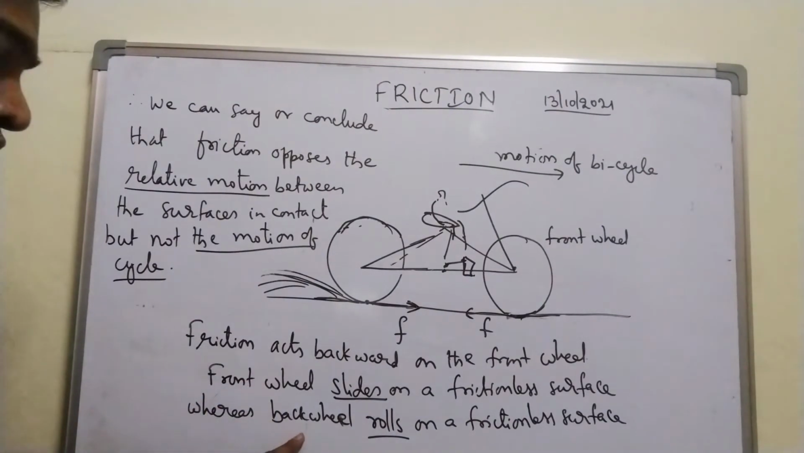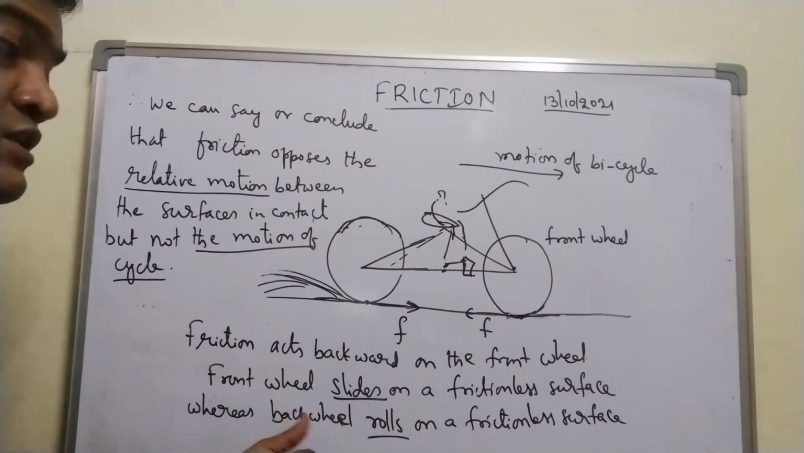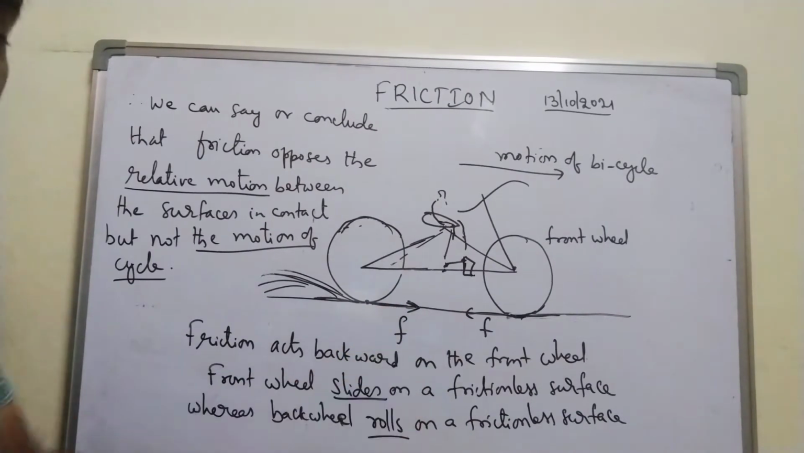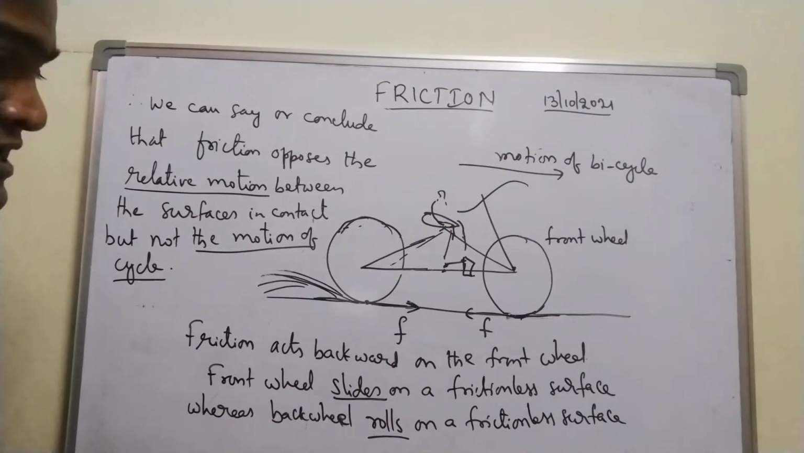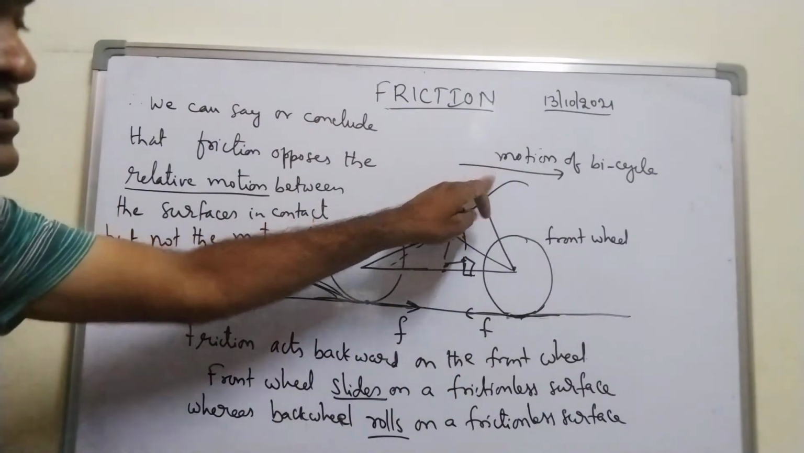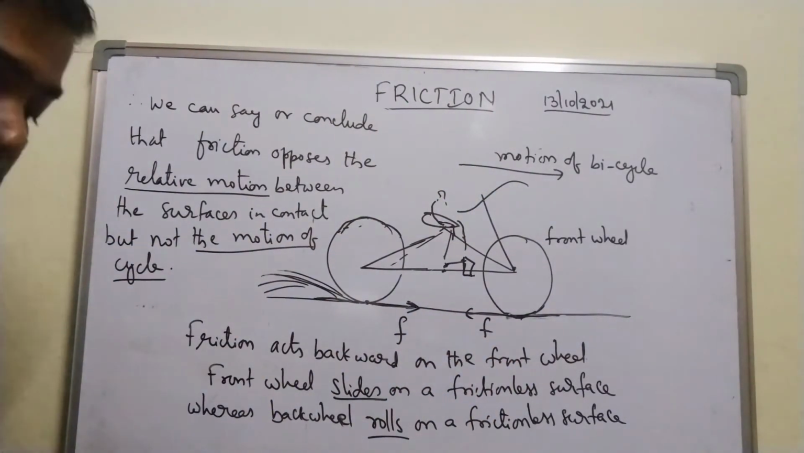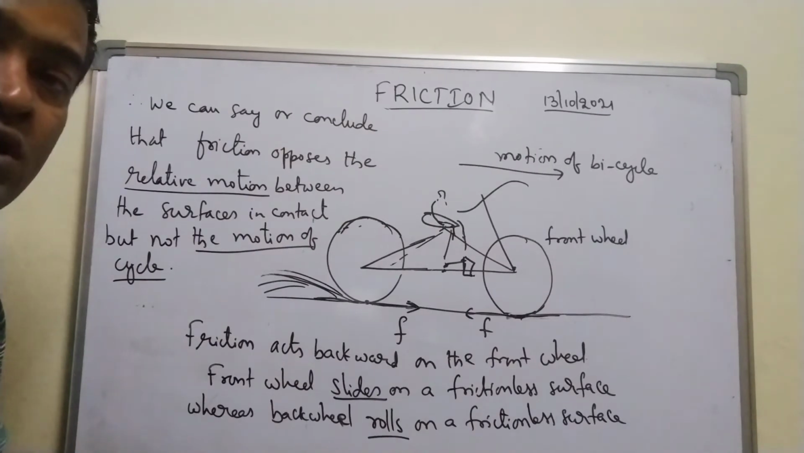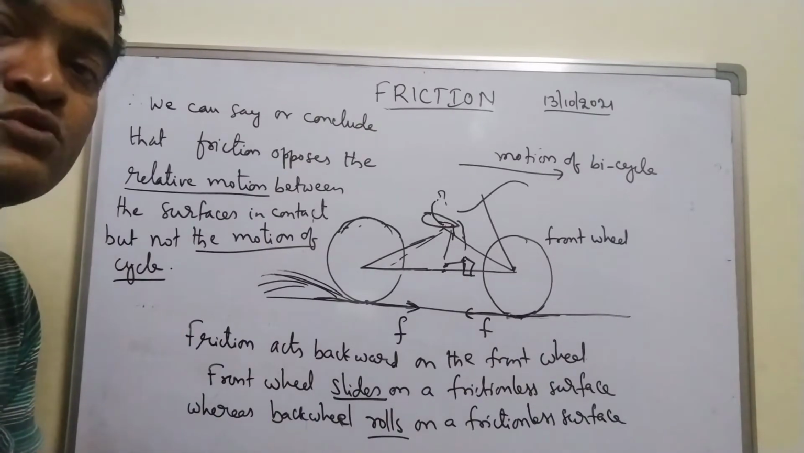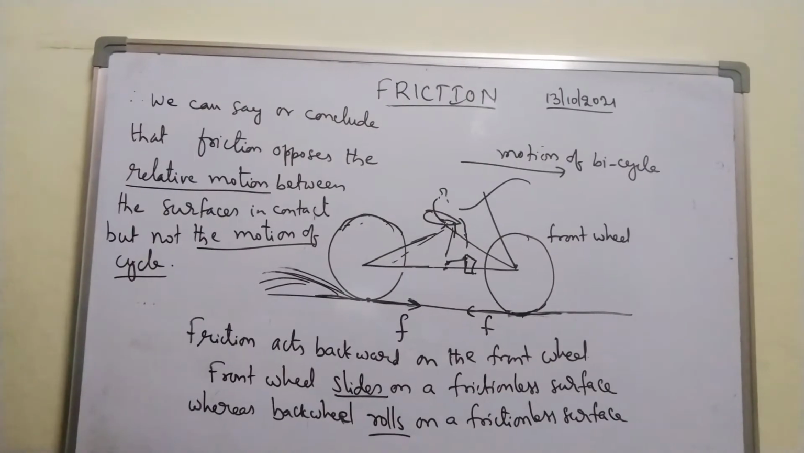The difference between front wheel and back wheel is that front wheel slides on a frictionless surface, whereas back wheel rolls. That is the reason the direction of friction is oppositely considered. For the back wheel, friction will be acting in the direction of motion of the bicycle. For the front wheel, friction will be opposite to the direction of motion of the bicycle. So that is the reason we say friction always opposes the relative motion between the surfaces in contact, but not the motion of a vehicle or a bicycle. Right? Important point to be noted.